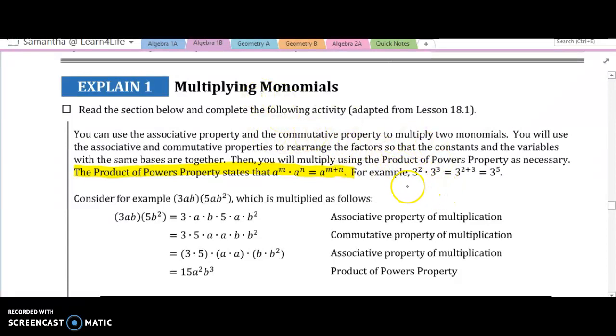So let me prove this to you. 3 squared is 3 times 3. Agreed? So if we do 3 times 3 times 3 to the third, which is 3 multiplied by itself 3 times, right? 3 times 3 times 3. How many 3's do I have altogether multiplying? 1, 2, 3, 4, 5. That's 3 to the fifth. And that's why we can just go straight to adding them together, 2 plus 3, or you can visualize it. This means 2 3's multiplying, this means 3 3's multiplying. Altogether, there's going to be 5 3's multiplying, so 3 to the fifth.